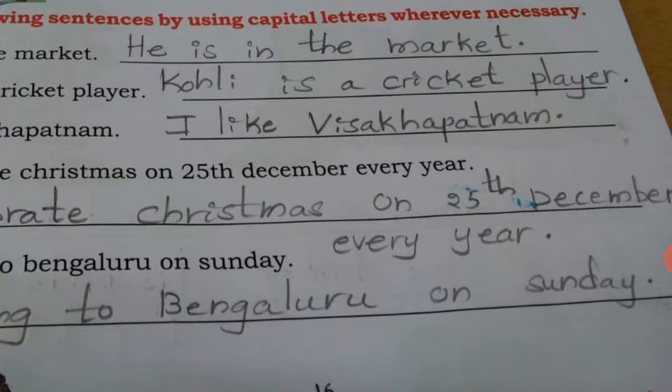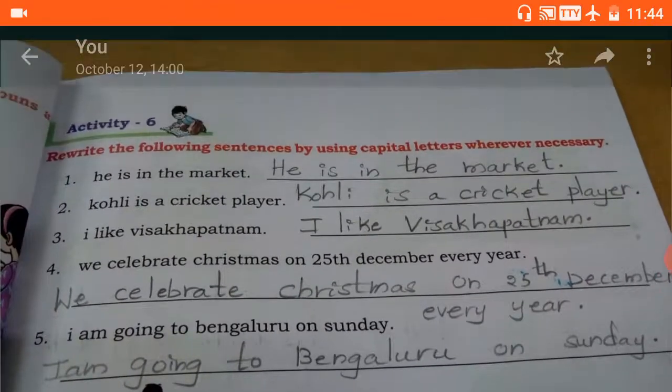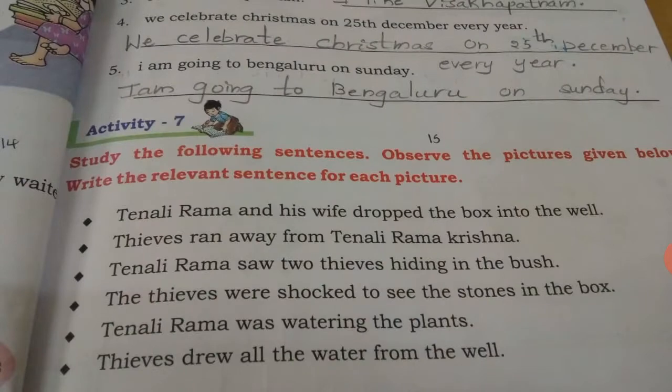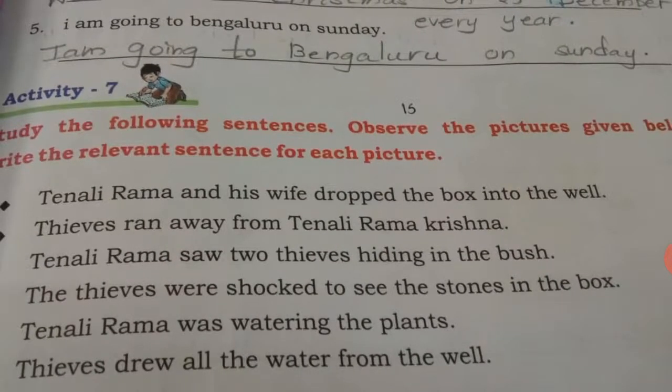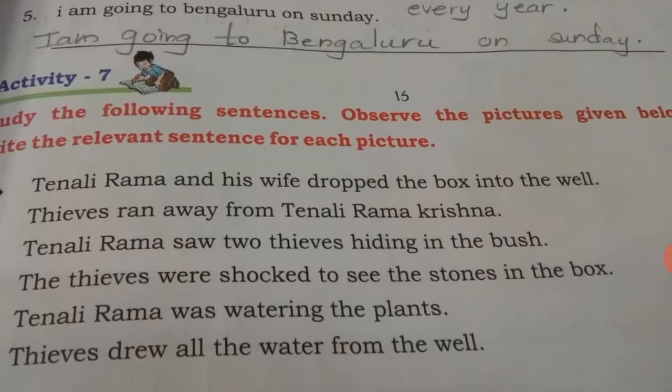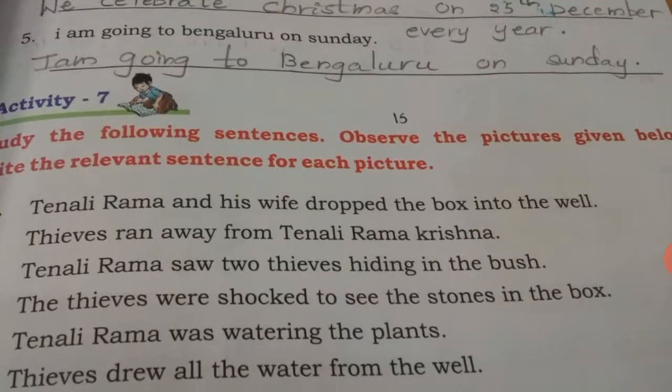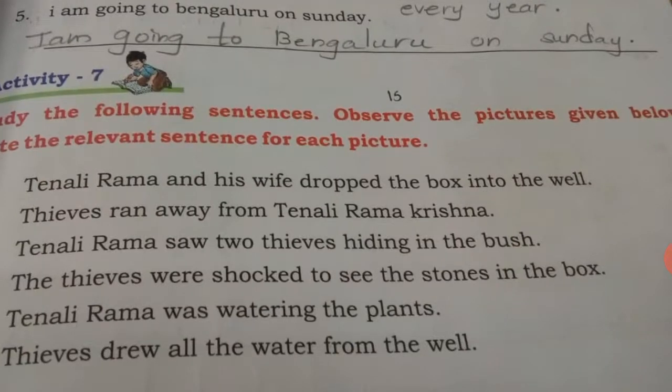Okay? Good. Next, all of you move to activity 7 on the same page. This is very simple. This one you have to tell me. Okay. See, study the following sentences. Observe the pictures given below. Write the relevant sentence for each picture. Here what they have done, they have given you different pictures and different sentences, and the sentences are not given in a particular order. You have to select the appropriate sentence and write it by seeing the picture.